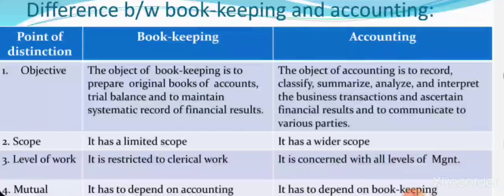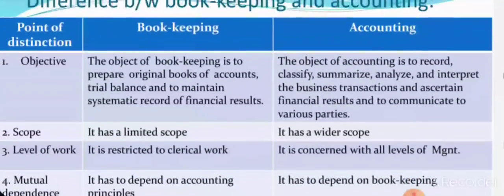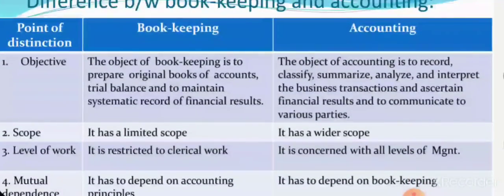So there is a very huge difference, where on the bookkeeping side only recording happens, and when it comes to accounting, recording is there, then classifying, summarizing, analyzing, interpreting, and finally communicating that to the various parties. So based on the scope, bookkeeping has a very limited scope because it is just recording, and accounting offers a wider scope because of recording, classifying, and the other features involved in accounting.